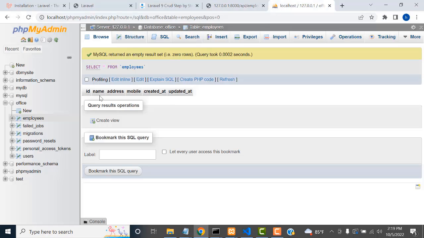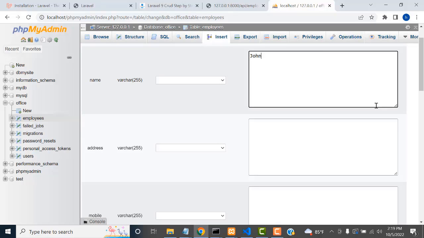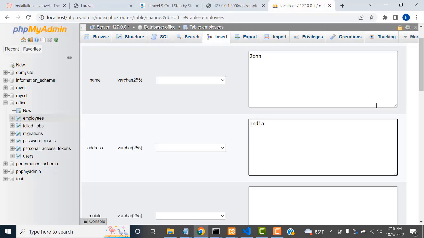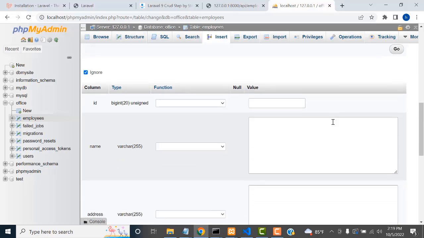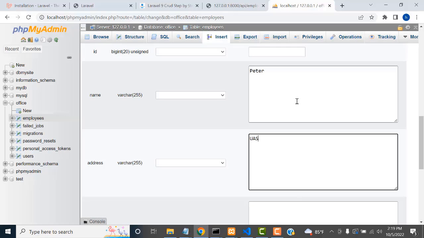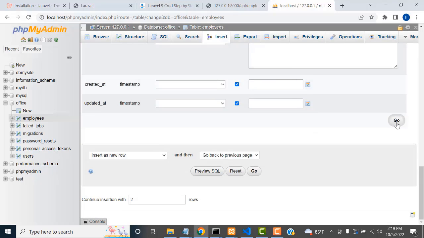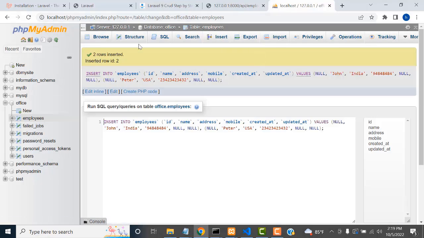Now if you type employees here, it's blank. Why is it blank? If you go here and check, there is no data. Now let's set some data. Insert, go, insert some name. John, address India, mobile number, a dummy mobile number you have to give. Peter, address USA, add some mobile number. Go. Now we have two data, right?